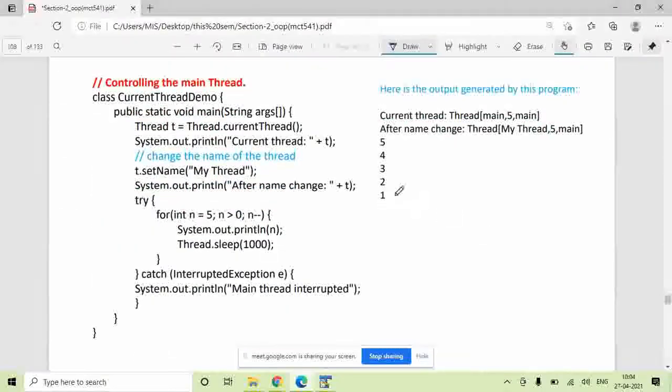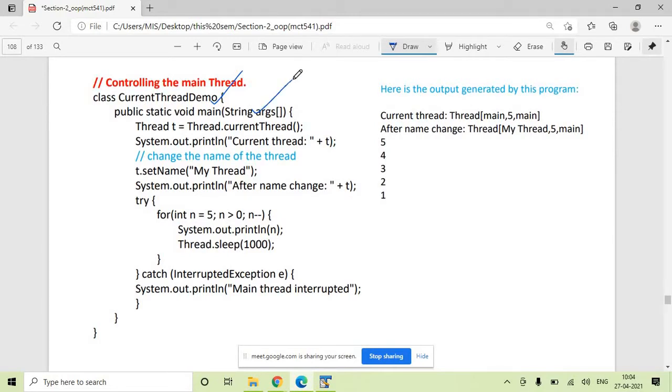So the program here is, say you have written a class with a public static void main, a main function. You know that whenever you write a Java program, one thread starts executing automatically, and the name of that thread is main. So from here that main thread comes into picture. Now here you want to operate on this particular main thread, to see its name, change its name, or use whatever functions are provided in the Thread class. You want to demonstrate those functions.